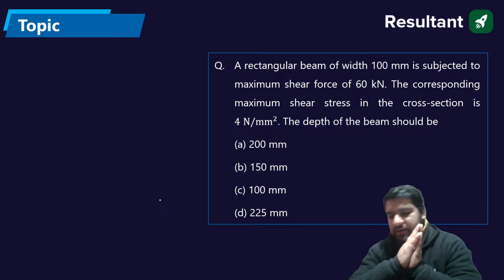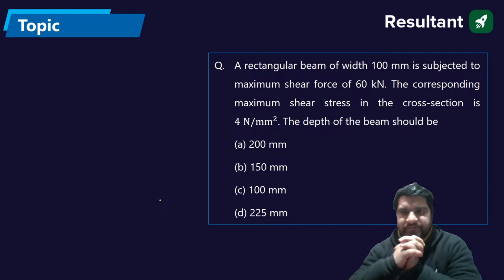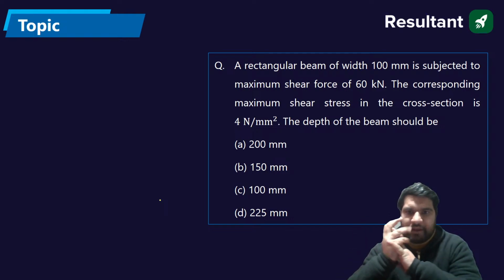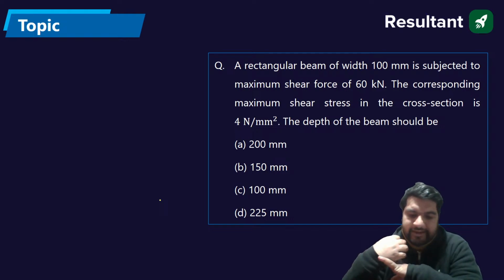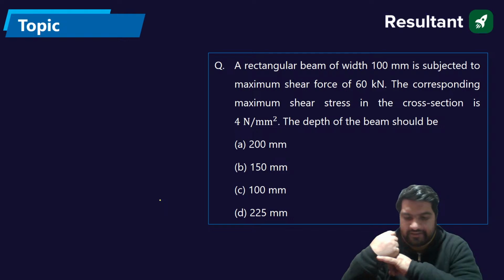A rectangular beam of width 100 mm is subjected to the maximum shear force of 60 kilonewton. The corresponding maximum shear stress in the cross section is 4 Newton per mm square. I want the depth of the beam, guys. The answer is 150 mm, I will see the answer.